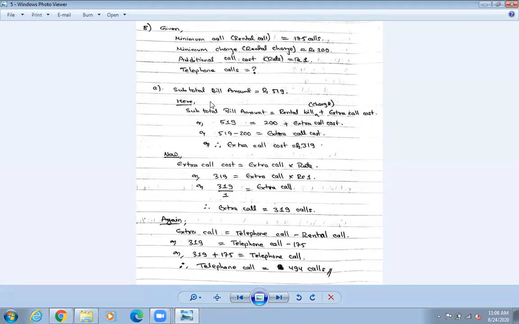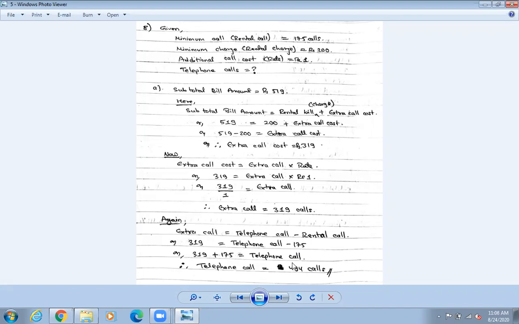How much is the rental call? There are two rentals, is it asking the charge or the call? Call, 175. So 175, when the minus sign goes this side it becomes plus, so 319 plus 175. Okay, that means the total telephone call is going to be 494 calls.